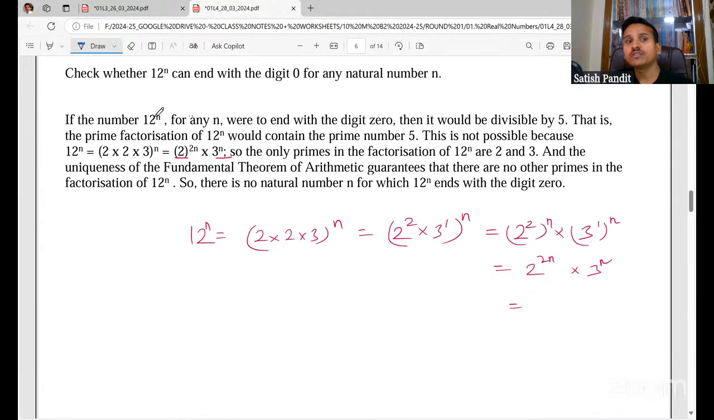Same way here also, we have 2 and 3 alone, so we can answer accordingly. I have explained how this 2 to the power 2n has come by the laws of exponents.